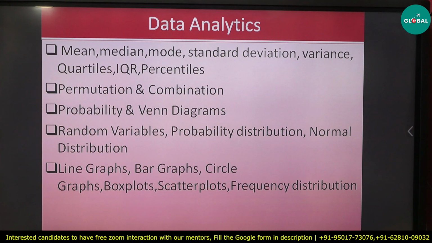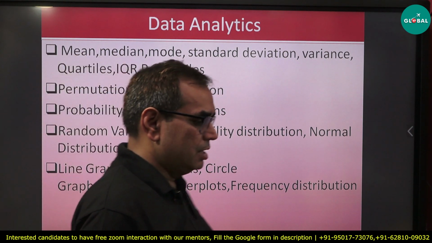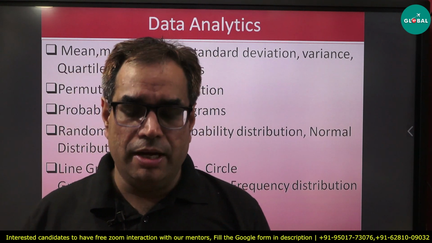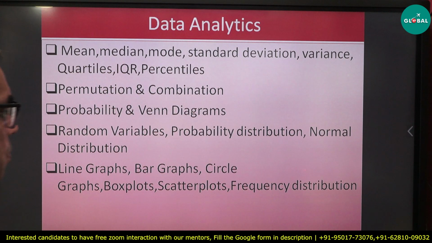And then we have graphs like line graph, bar graph, okay, pie chart means circle chart, or box plot, scatter plot, frequency distributions. So this DI section we can say it also. This is important, so they can ask you question from that. They can give you some data, some table. On the basis of that table you need to calculate your answers. Okay, and then we will move to our next head of this syllabus.